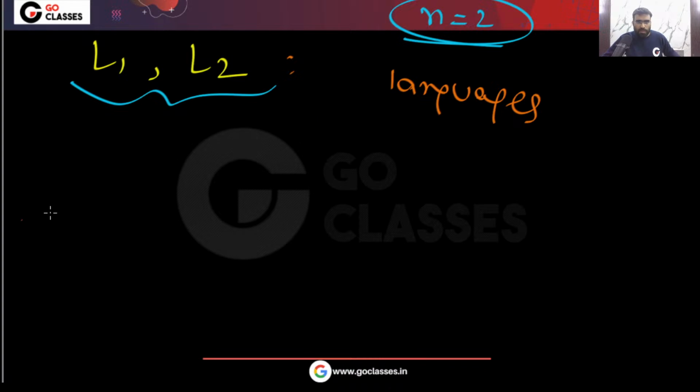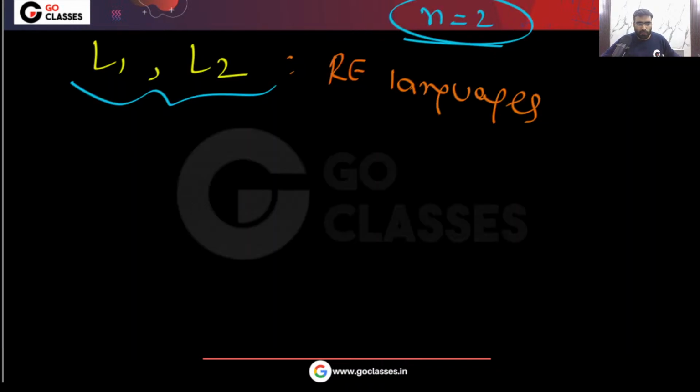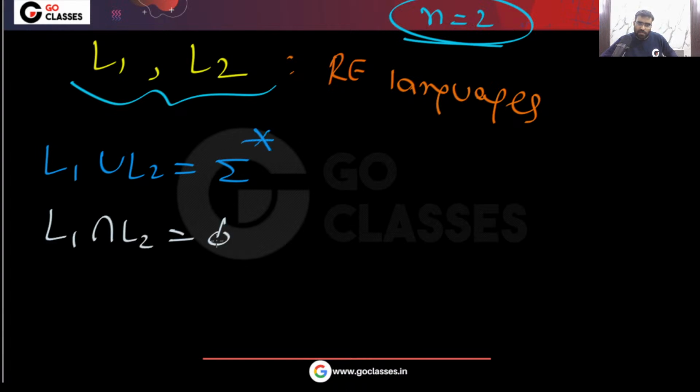So they both are RE, recursively enumerable languages. Now tell me, if you have only two languages, what will be the relationship between them? The question is already saying their union is sigma star and their intersection is phi. So L1, L2, their union is sigma star, their intersection is phi. So now what can you say? Please tell me.